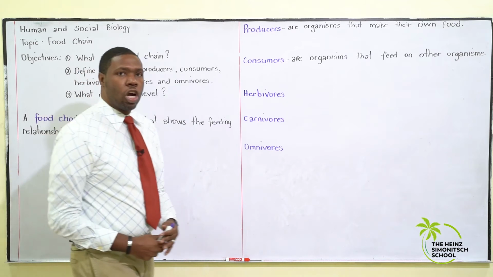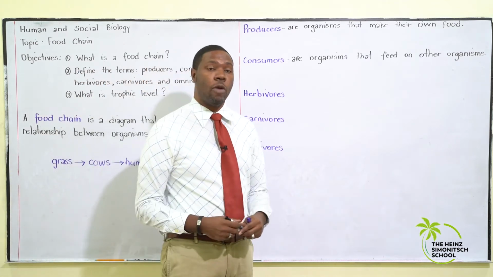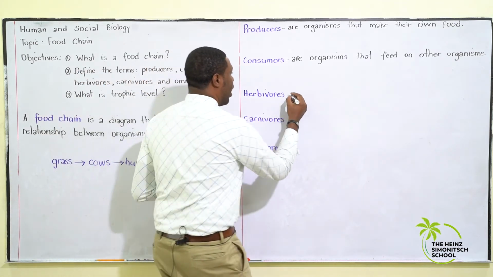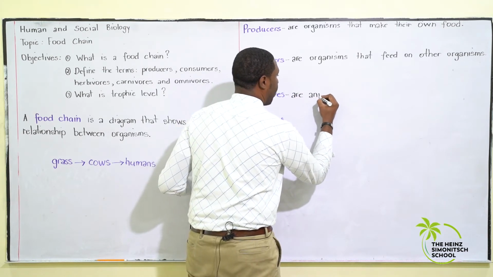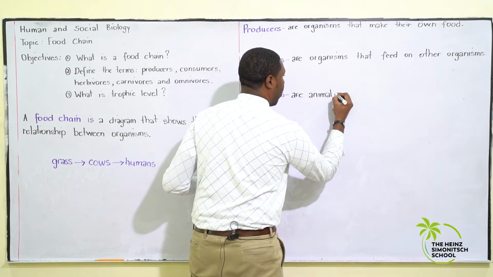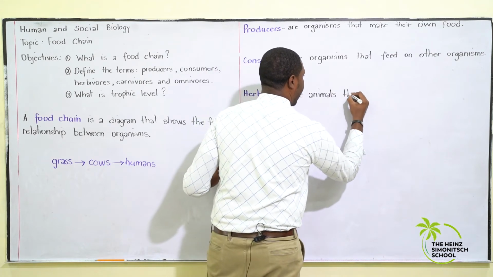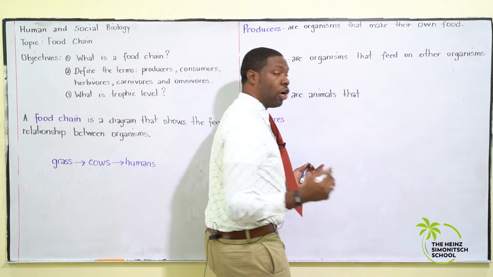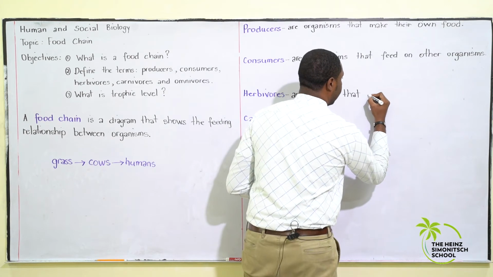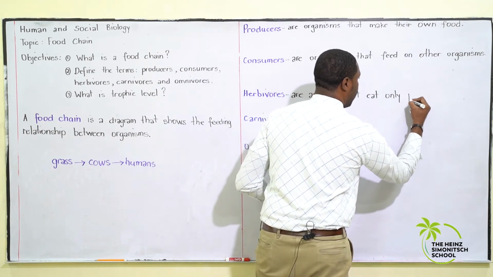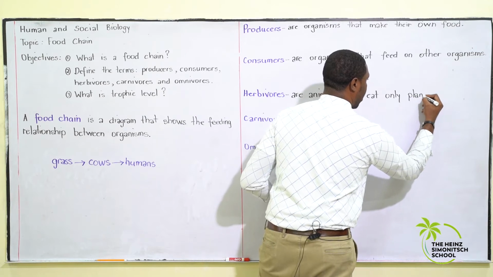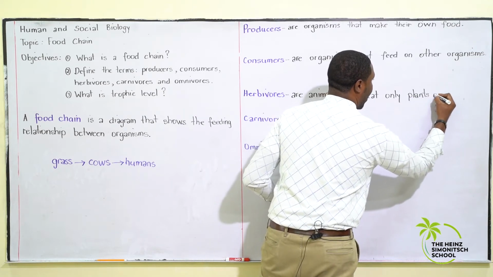Next, we're going to be looking at herbivores. What are herbivores? These are animals that eat or consume only plants or plant matter.